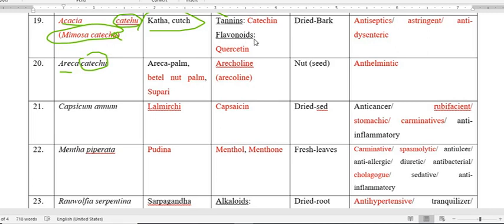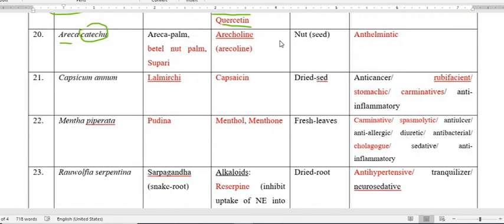Acacia catechu possesses active constituents, and the name is based on its scientific name: catechin, and it also possesses flavonoids like quercetin. So quercetin and catechin are present in Acacia catechu, and the physiological functions this plant has are antiseptic, astringent, and anti-dysentery. And next is Areca catechu.